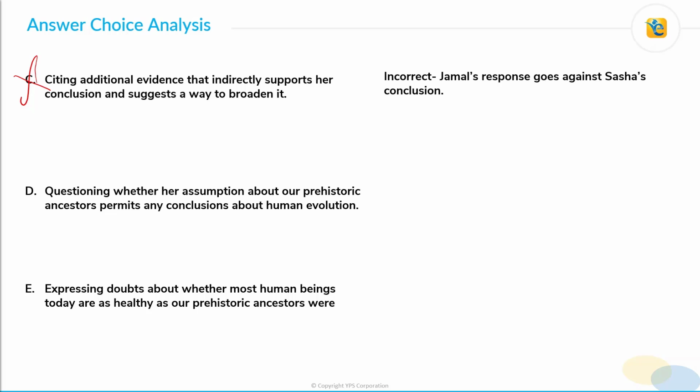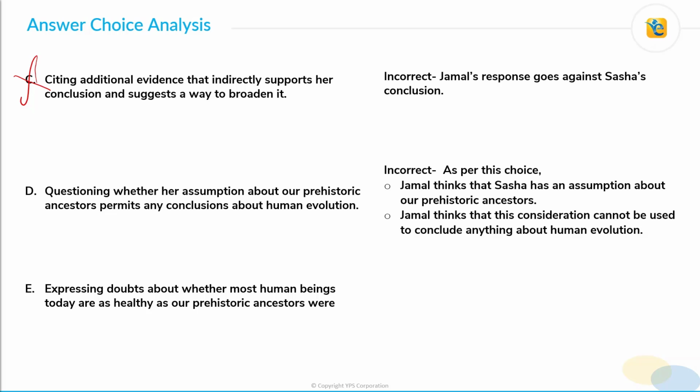Choice D. Now, as per this choice, firstly, Jamal thinks that Sasha has an assumption about our prehistoric ancestors. However, nowhere are we given that Sasha's statement about prehistoric ancestors is her assumption. Hence, this part of choice D is incorrect.